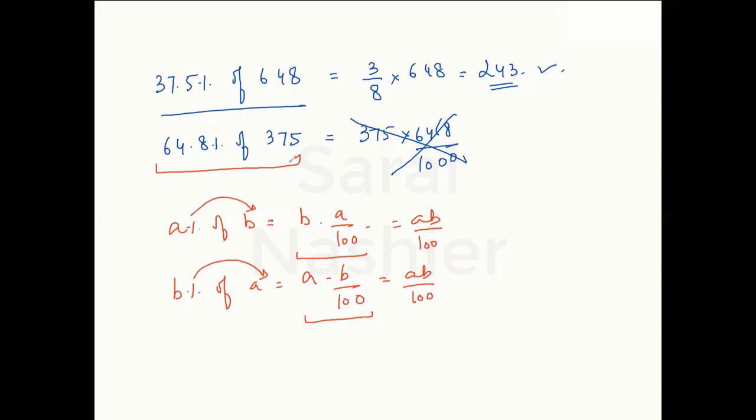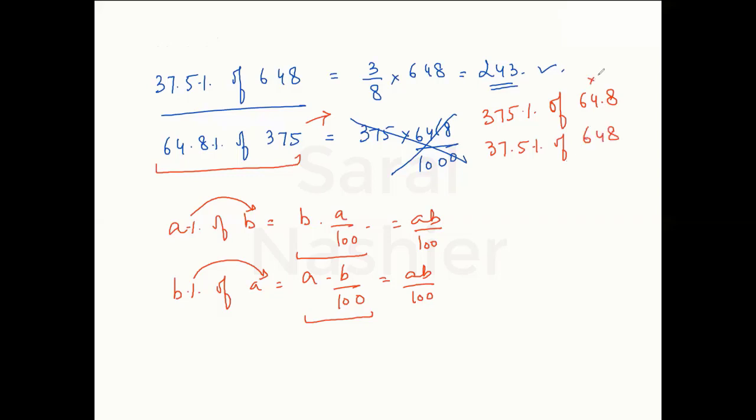So how can I use that here? See, if you know 37.5% is 3 by 8, that means whenever you find 375 in that order, you can always use this 3 by 8. How can I use it here? 64.8% of 375 can also be written as 375% of 64.8. Or I can also write this as 37.5% of 648.